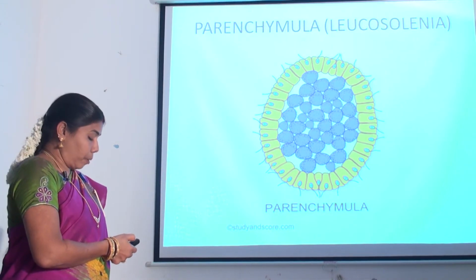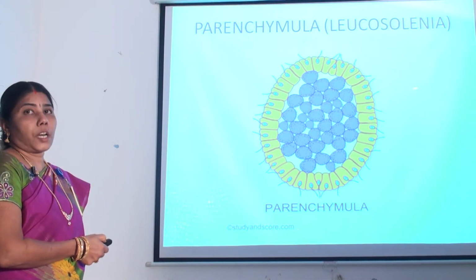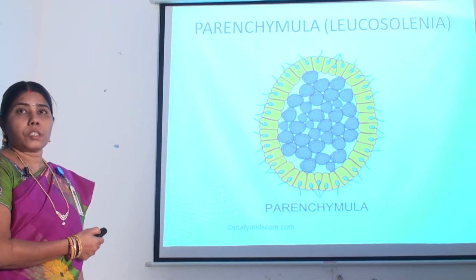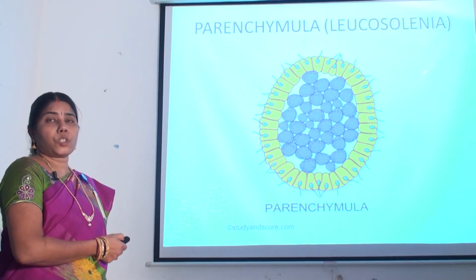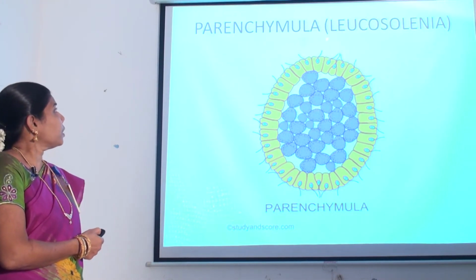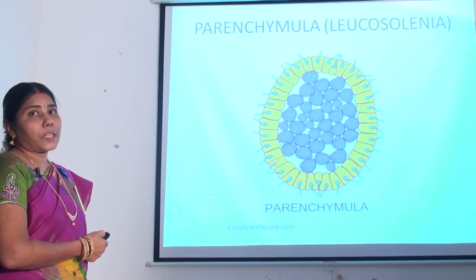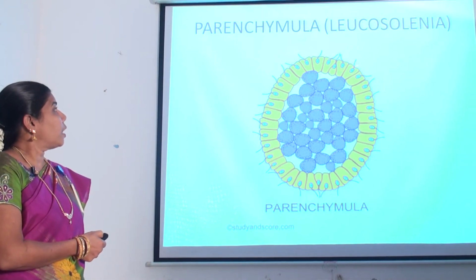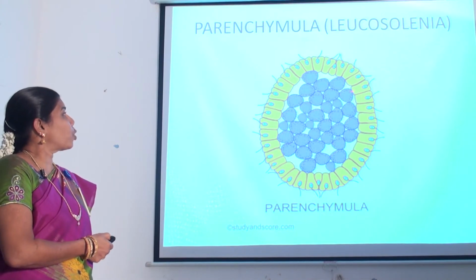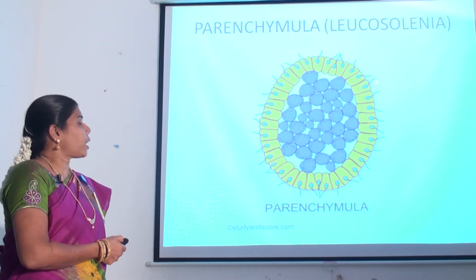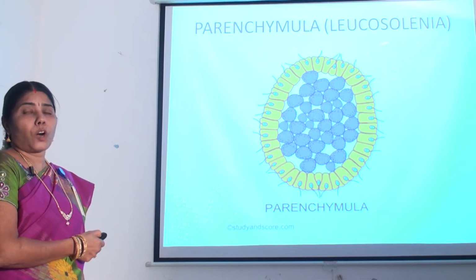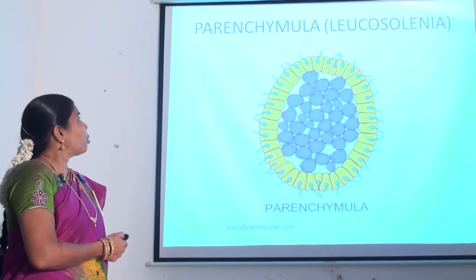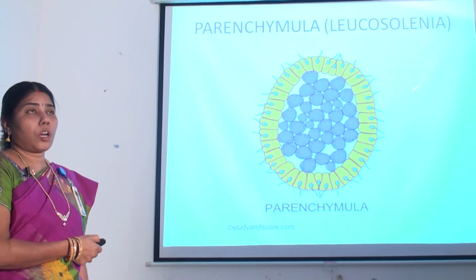Next, development is direct or indirect. Development is indirect. The zygote undergoes segmentation. The segmentation is called cleavage. Cleavage is holoblastic and unequal. The complete cleavage is called holoblastic. Unequal, here the blastomeres are not equal in size. Cleavage leads to the formation of blastula. The blastula develops into the parenchymula larva or amphiblastula larva.